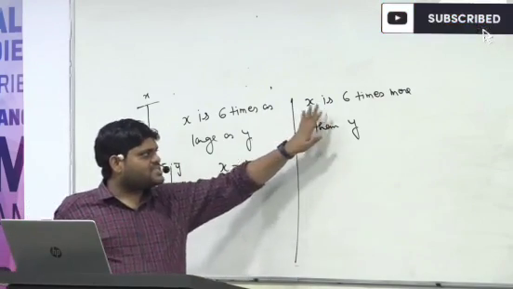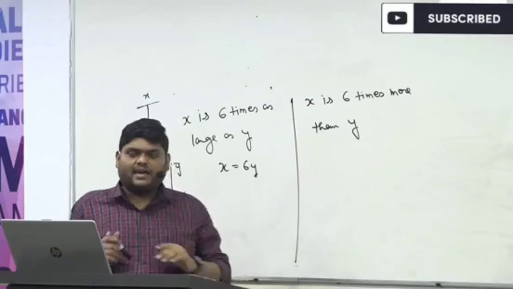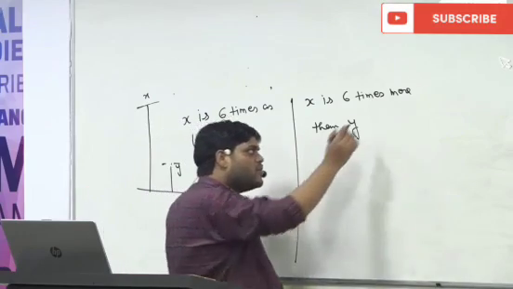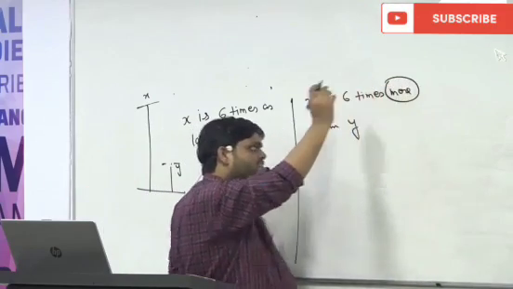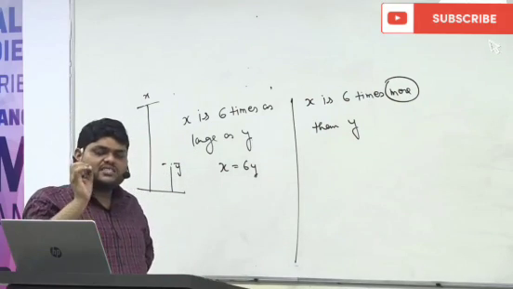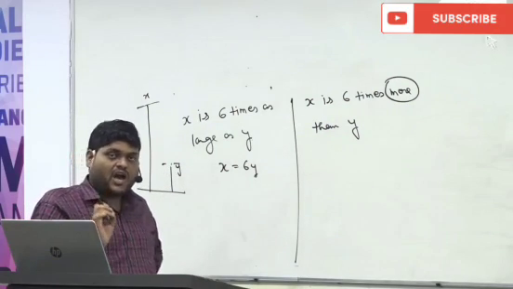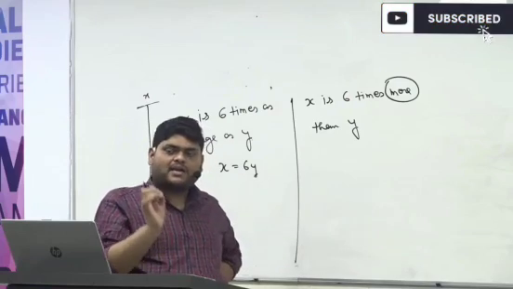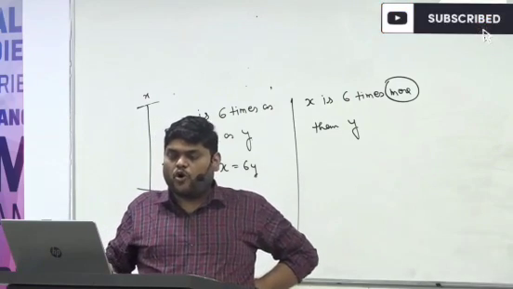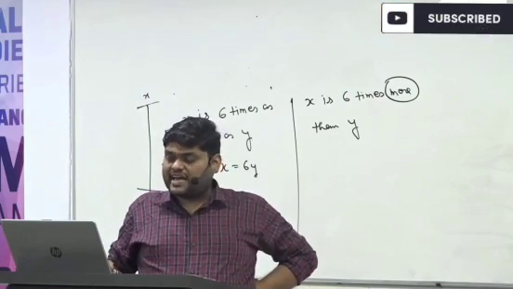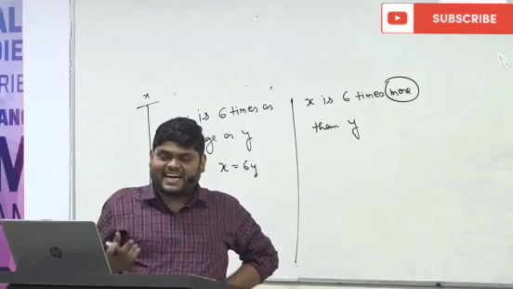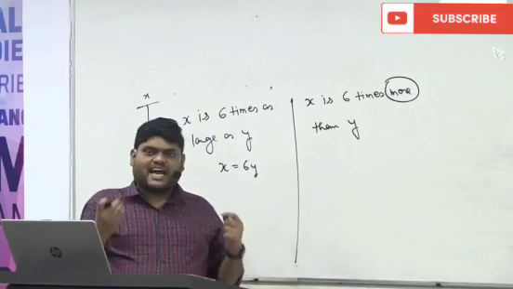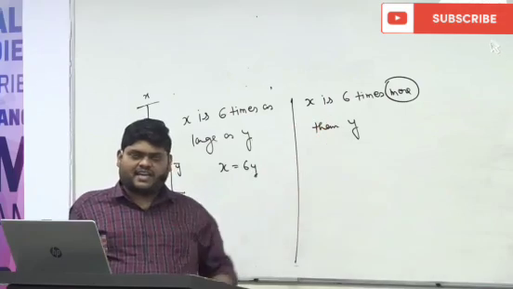So x is 6 times more than y. Whenever this word more is coming, the simple meaning is addition. Whenever there is a word increment, whenever there is a word more, whenever something is getting added, always the meaning is addition.